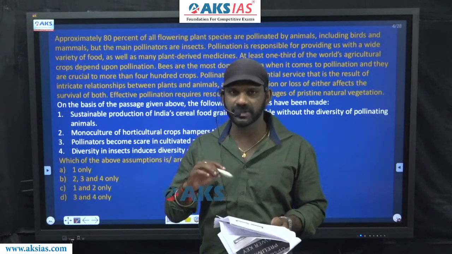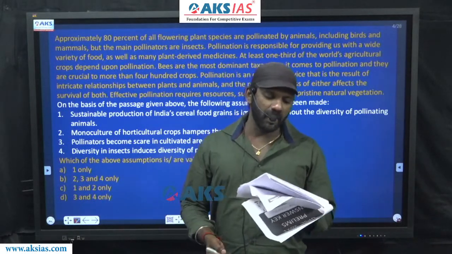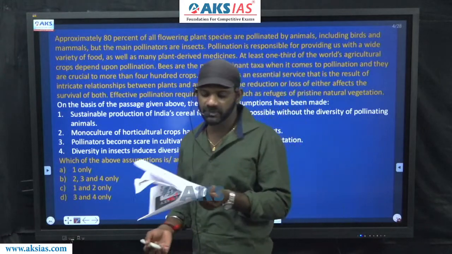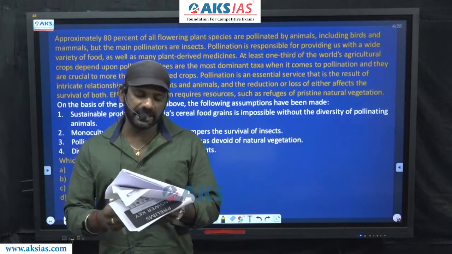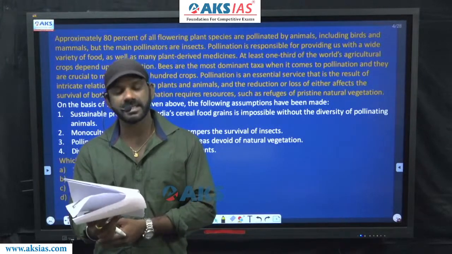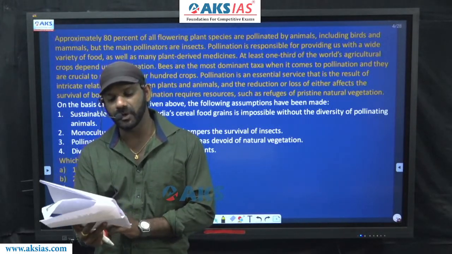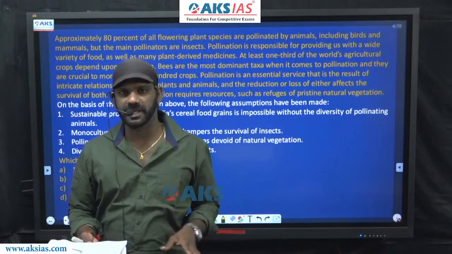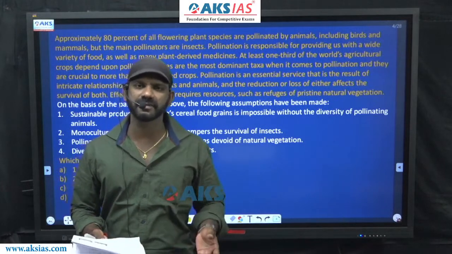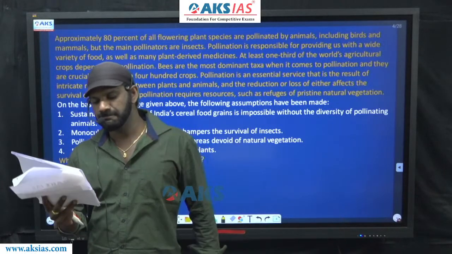This part of the paragraph is positively charged. At least 1/3 of the world's agricultural crops depend upon pollination. Now we need to understand the meaning of the paragraph and the charge of the paragraph. It means whether the paragraph is positively charged or negatively charged.